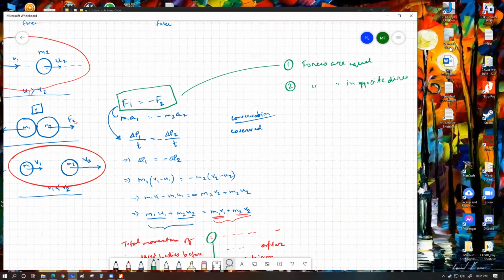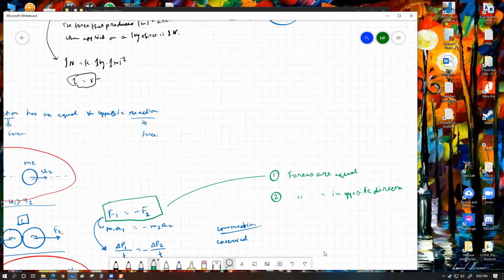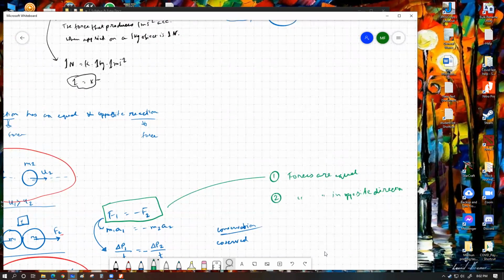Now, one thing I need all of you to understand is that whenever we say two vectors are in opposite direction, it does not necessarily mean they're in the exact opposite direction. Because this can happen: let's say you have a car moving towards east at 30 kilometers per hour, and another car moving towards west at maybe 50 kilometers per hour.